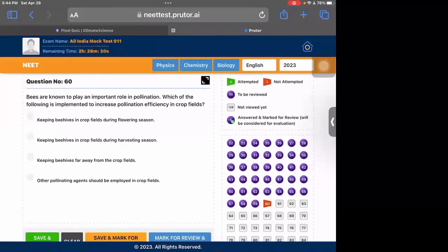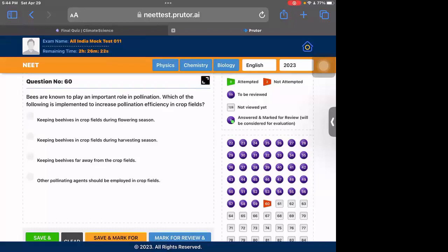Question 60 is, bees are known to play an important role in pollination. Which of the following is implemented to increase the pollination efficiency? So pollination happens by the transfer of pollen grain from one flower to the other. So if the beehives are kept in crop fields during the flowering season, they can help in pollination.